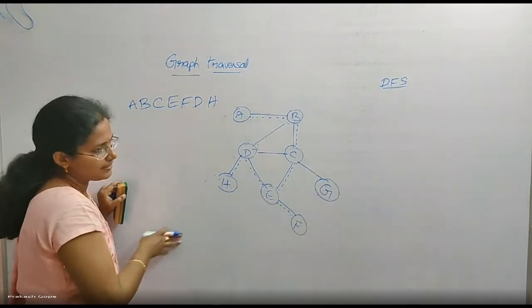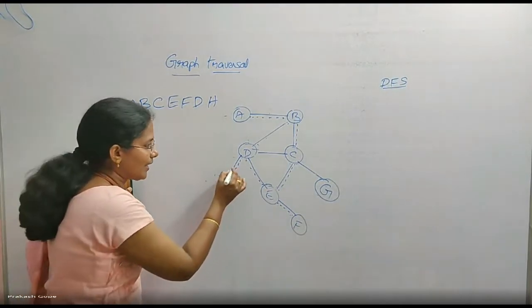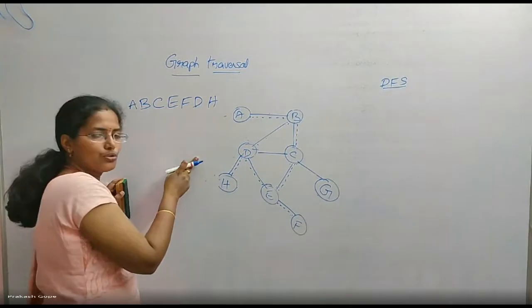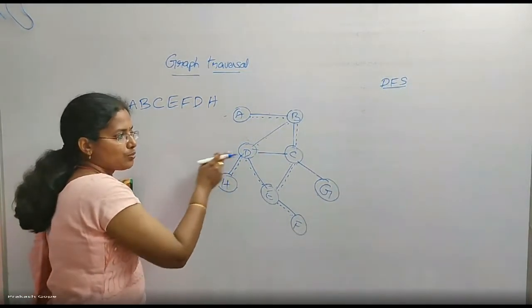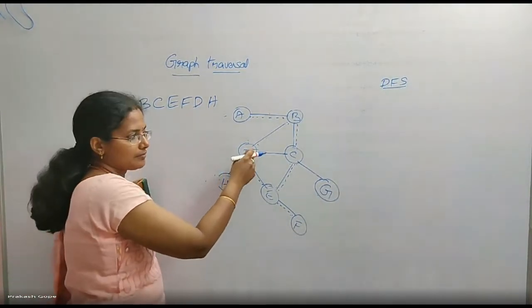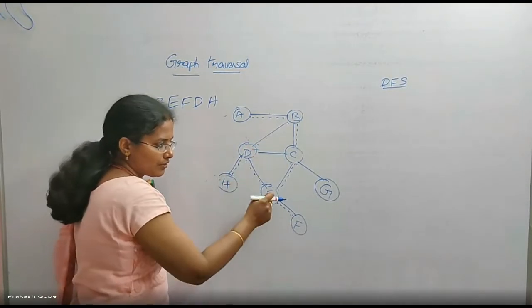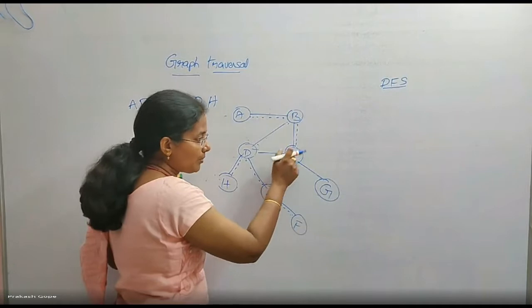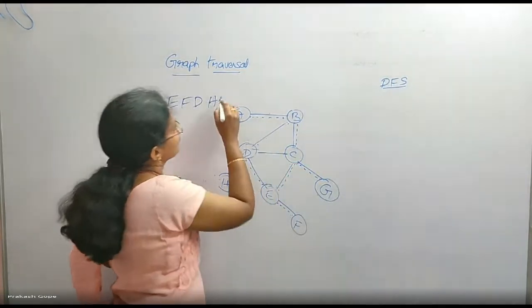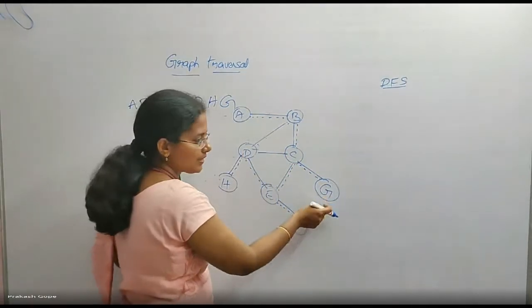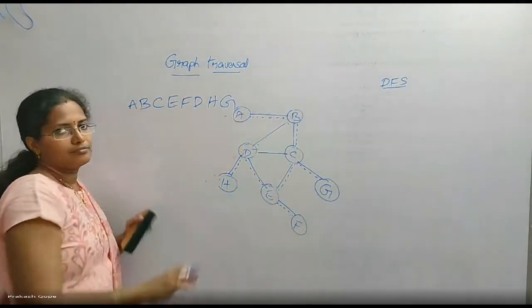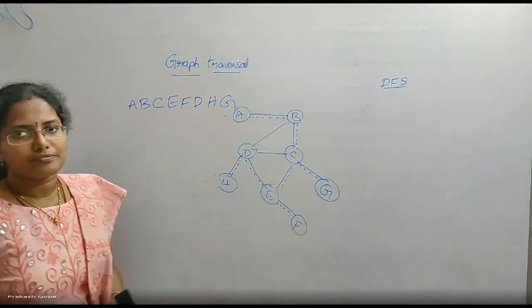But in this case there is no possibility, so I will backtrack. From here, if there is a possibility of moving further depth, I should go. But there is no such possibility, so I will backtrack. From here also I cannot move, backtrack. From here I can further move. So I will cover this, backtrack, backtrack, and backtrack. This is DFS.